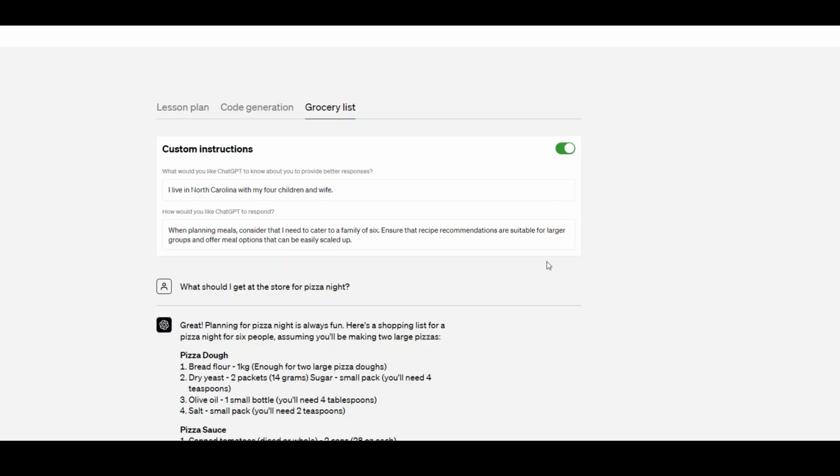So the gist of the matter is that as long as you provide it the context and your preferences, it will help ChatGPT to give you a more accurate answer according to your requirement. And the best thing is that it will also remember it going forward. And yes, you can change it whenever you like.